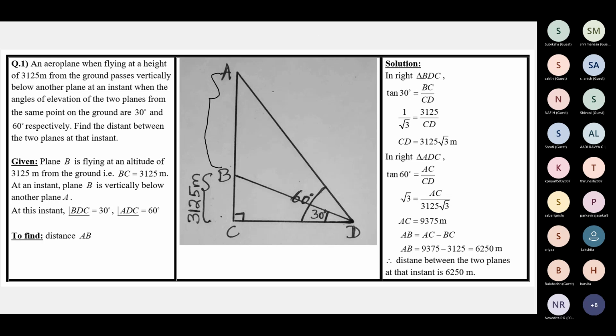How to check the answer? See here, you'd have used different letters. So how to check the answer? What is the CD we have got? If you might have called this one AB, you should have got AB is equal to 3125 root 3 meters. And what I've got, AB is this one, is 6,250. So the distance between the two planes at that instant is 6,250 meters.